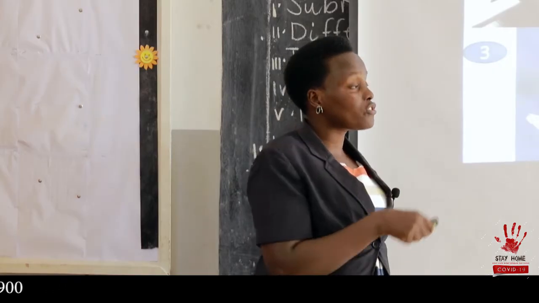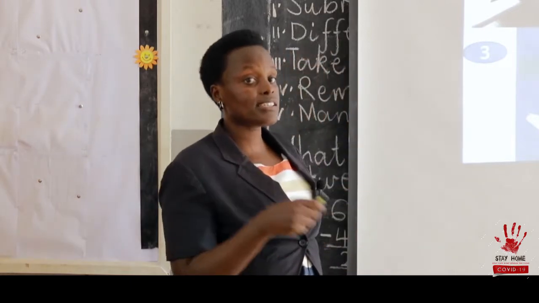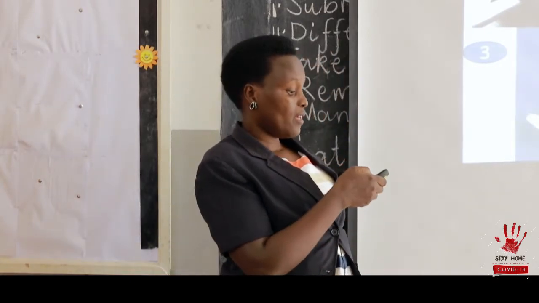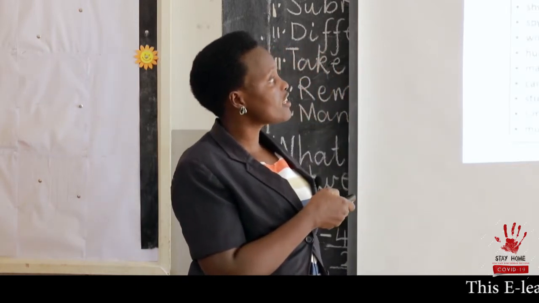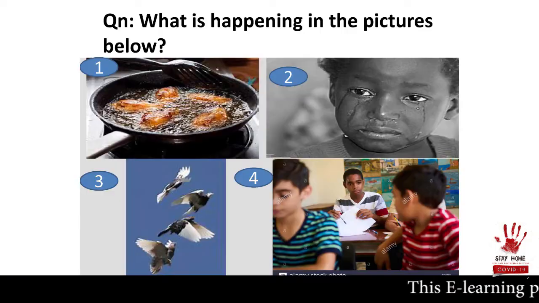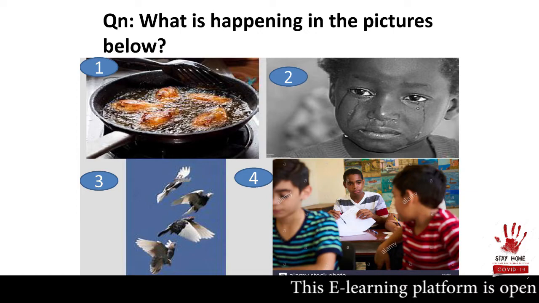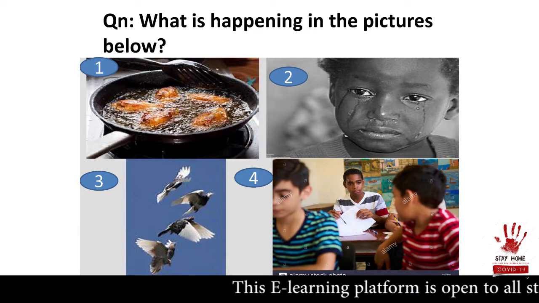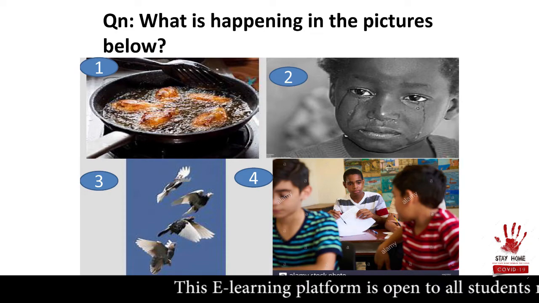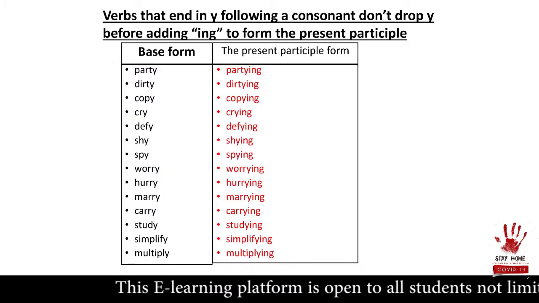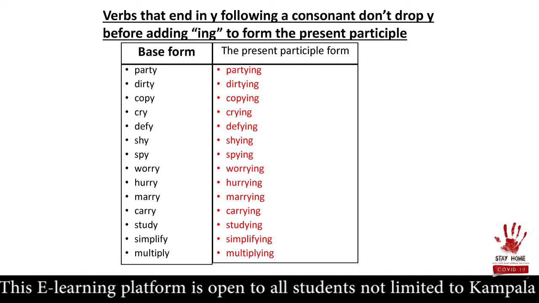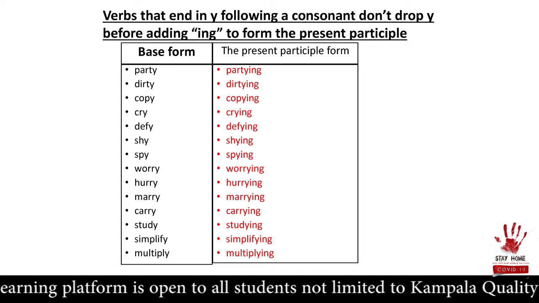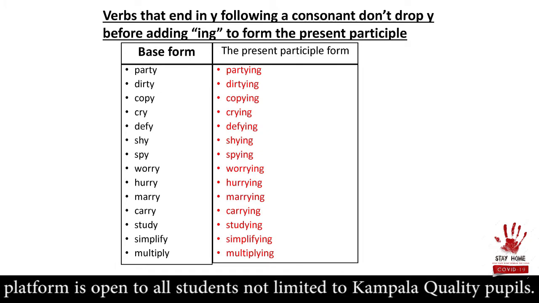So we are supposed to construct sentences using these pictures. What is happening? We can say the child is crying. We can say the birds are flying. We can say the boy is copying. Let's read the verbs together. These verbs end in y following a consonant. They maintain y, they don't drop. And we are going to read together.